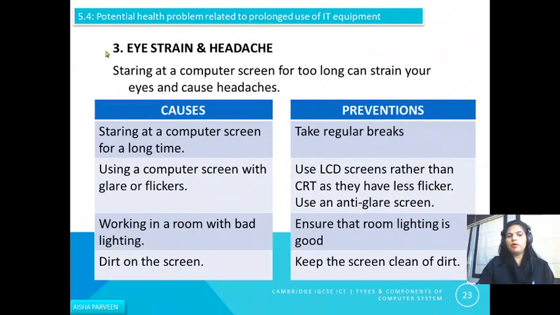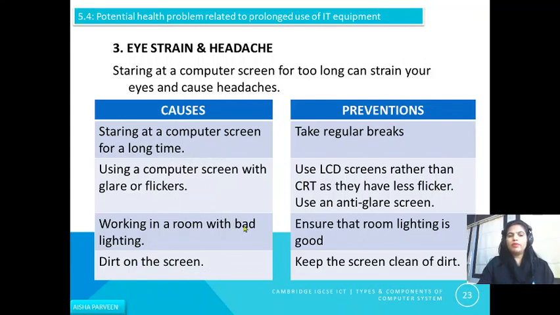The third major problem is eye strain and headache. Staring at a computer screen for too long can strain your eyes and cause headaches. So what can be the major causes? Staring at a computer screen for a long time, using a computer screen with glare or flicker, working in a room with bad lighting, or dirt on the screen.